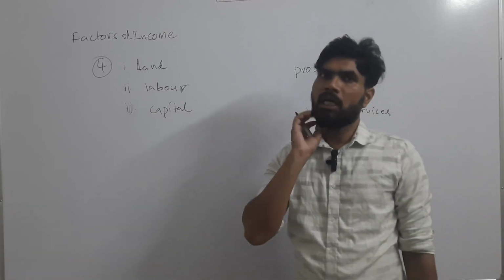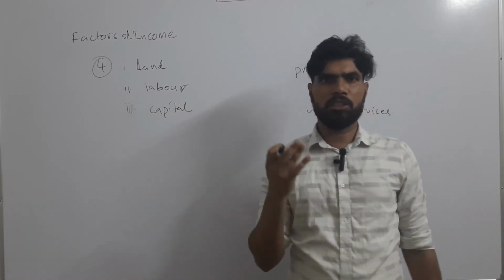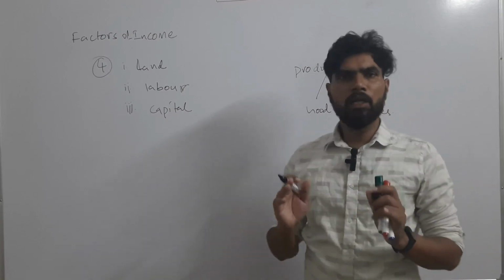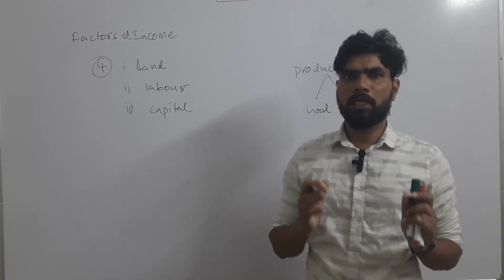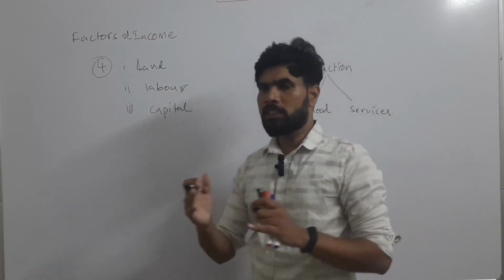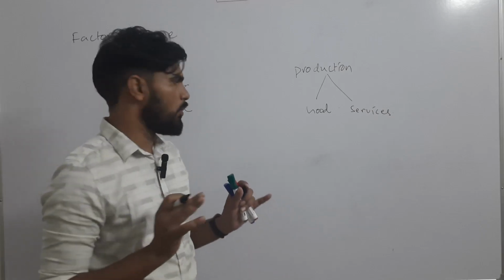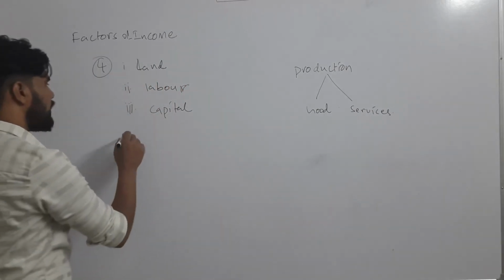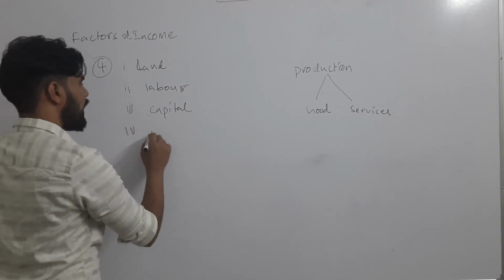Movable capital is something we can move, like machinery, computers, and other infrastructure that is required. And immovable capital is buildings, etc. These are considered immovable capital. So capital is the third important factor of economy. And the last one, the fourth one, is entrepreneurship.